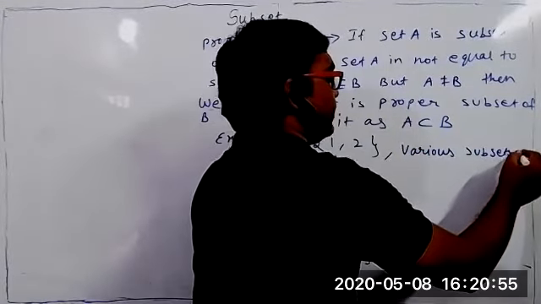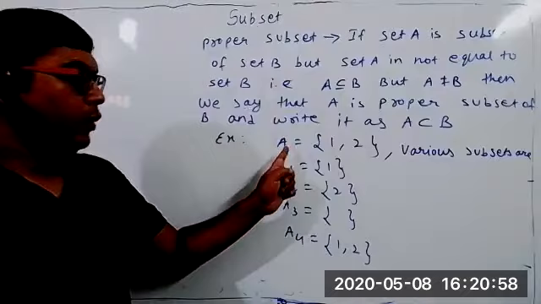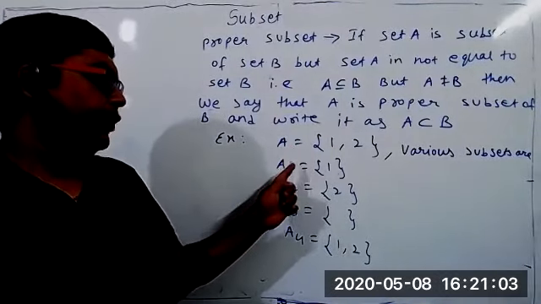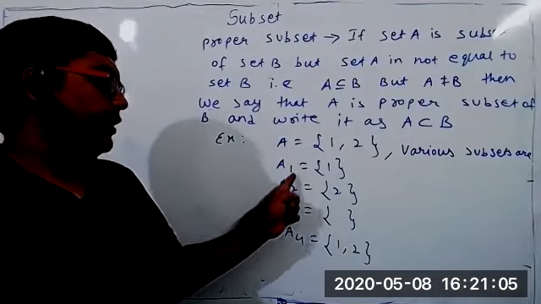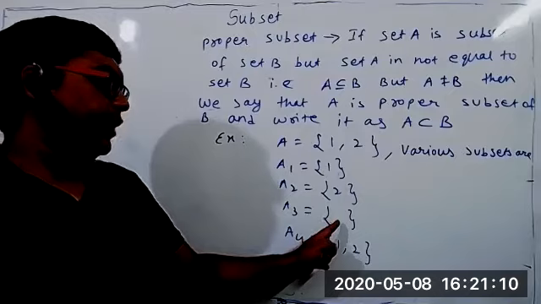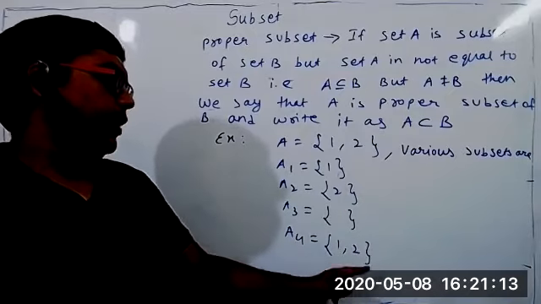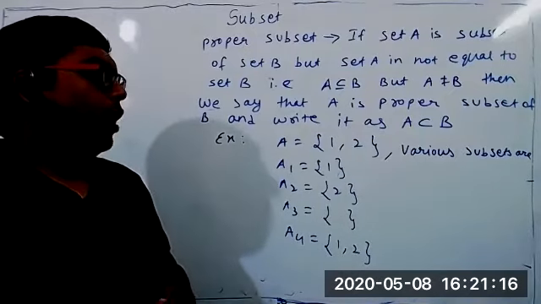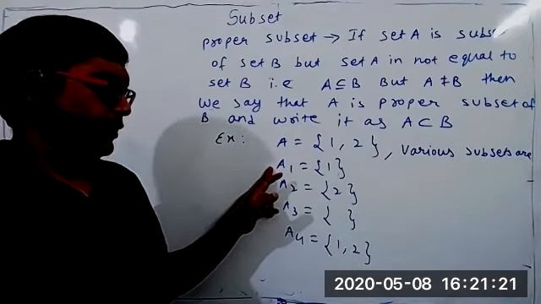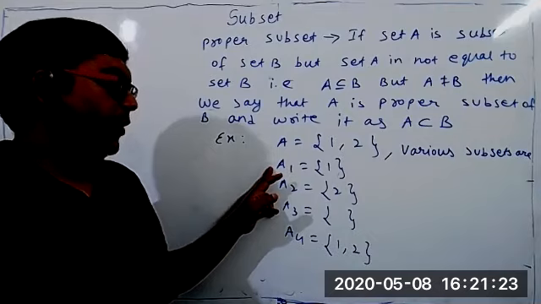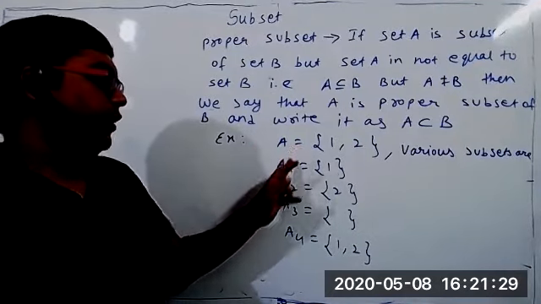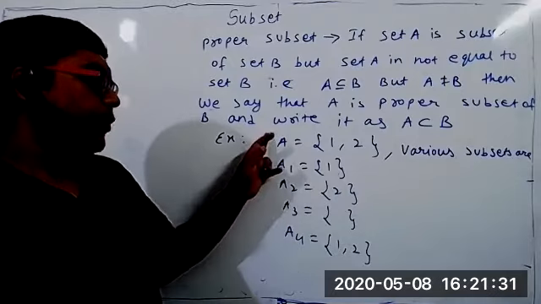What are the subsets of set A? I think you people are now able to write the subsets. So set A has subsets: A1 is {1}, one more subset is {2}, one more subset is the null set, one more subset is {1, 2}. Now student, which kind of subset is A1, proper subset or improper subset? Proper, because A1 is not equal to A. A1 is a subset of A but not equal. A2 is also a proper subset. A3 is also a proper subset.